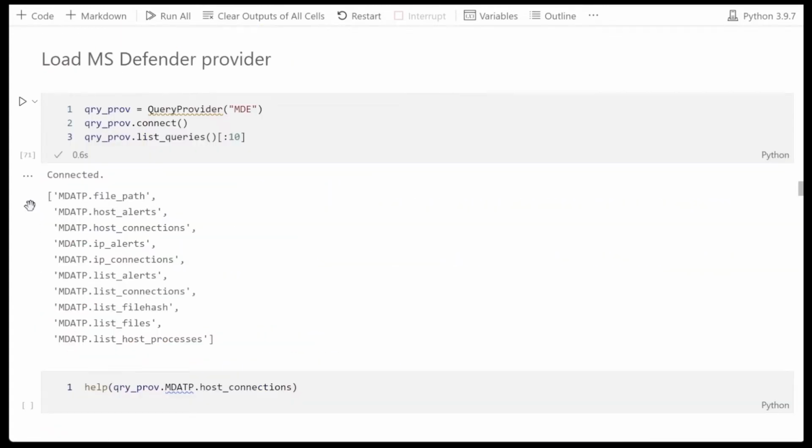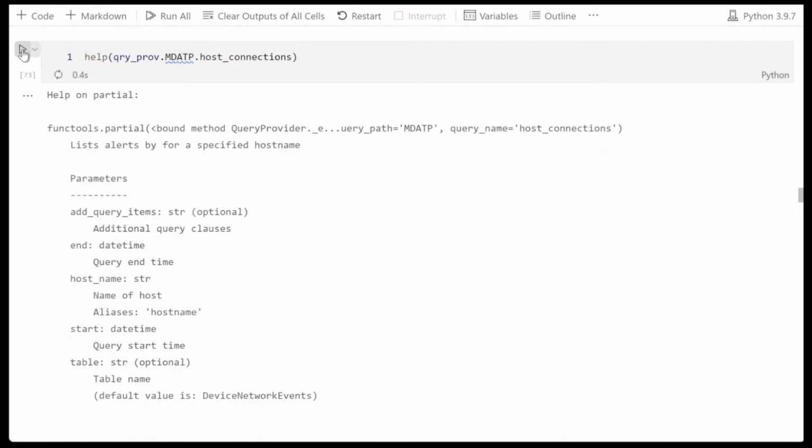And how does it work in the real MSTICPy? So here we have 3 lines where we instantiate the query provider, connect, and show a list of some of the queries that are available for that provider. We can see the help. This is a bit more elaborate than our toy demo, but you get the idea.